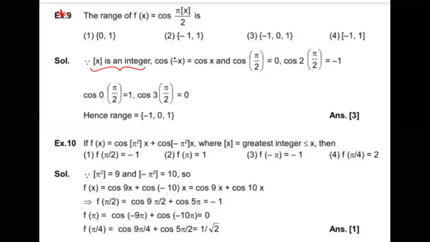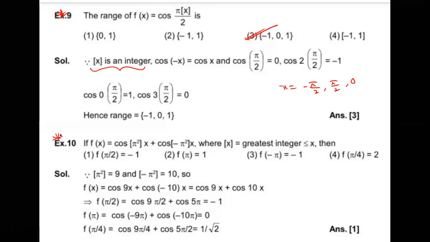Now, how to find the range here? Anyone? Output is always an integer. See, take some suitable values. What is the domain of x here? What is the domain of cos of pi x by 2? Any real number. So take some 0. What is the result coming? So what is the only output here? Option C possible. Simply put directly x is equal to minus pi by 2, pi by 2, 0. That's all. You can get the idea.